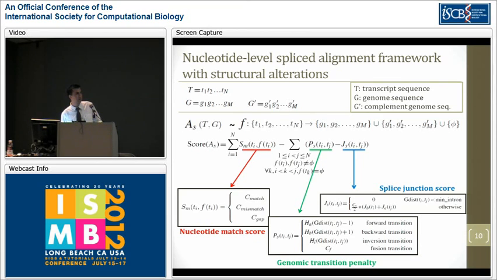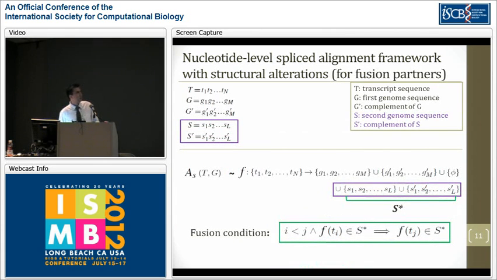And to further reward canonical introns, we can deduct some splice junction score from the overall genomic transition penalty whenever there is some canonical splice signal on each end of the intron.